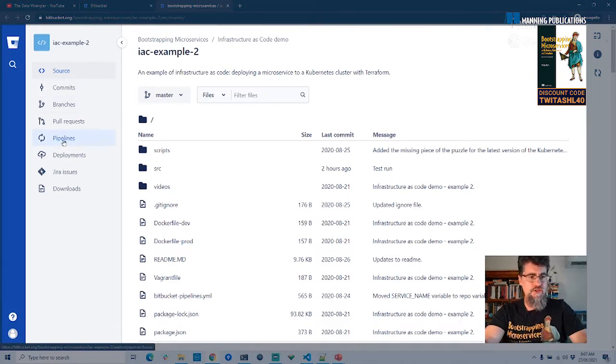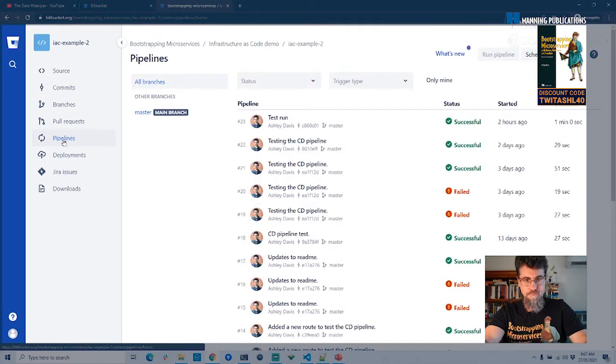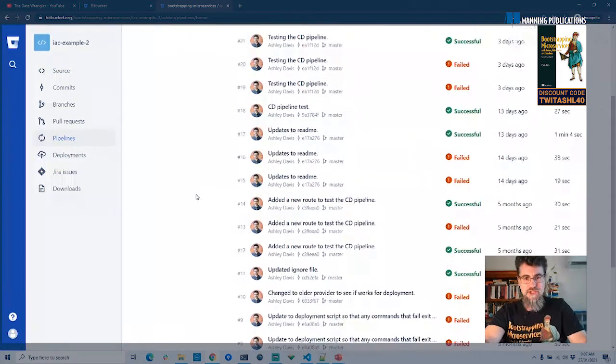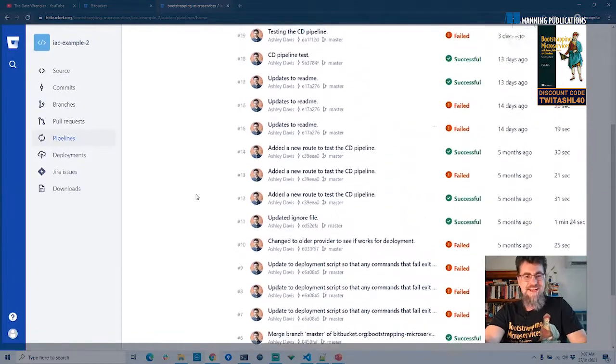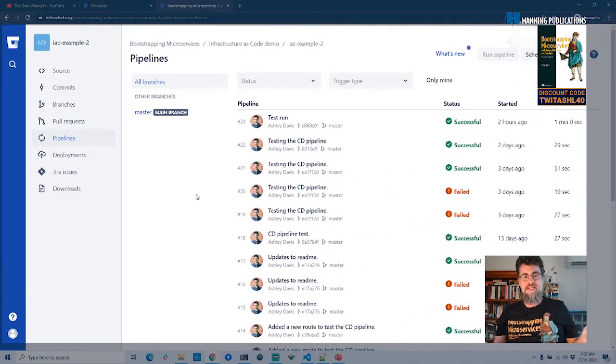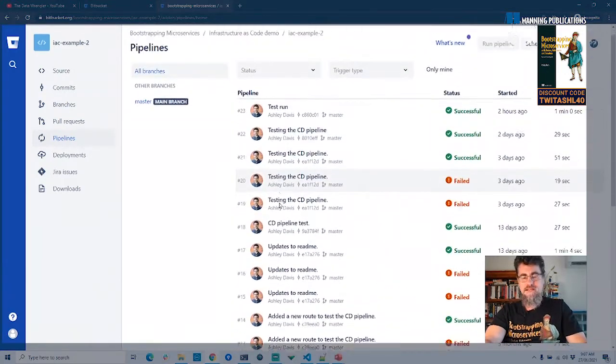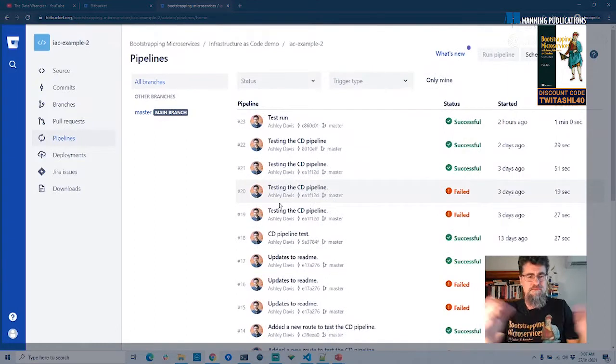Now, I'm just going to drill down to the Pipelines tab here. This is where I've been running my continuous delivery pipeline for this code repository. This is just a simple example, a trivial example, much simpler than what you'd find in production. But that's good for a demo, right? I just want to show you how simple this can be to get started with. You can see I've got a bunch of pipeline invocations here. Many of them have failed, many of them have been successful. Pretty much all of these have just been, since I did part 1 of this talk last year, me running tests against this to make sure it still works.